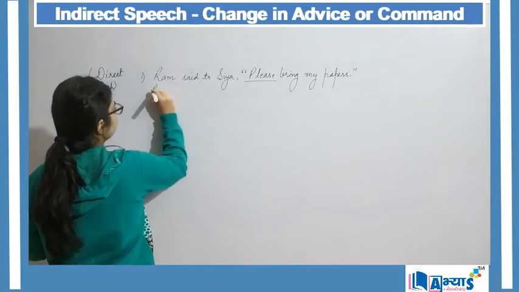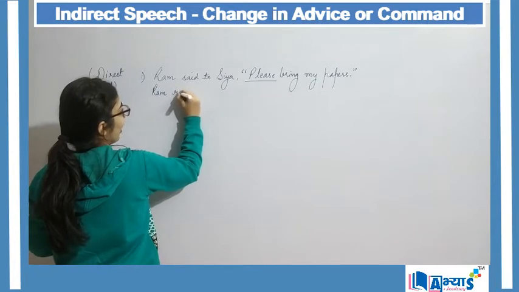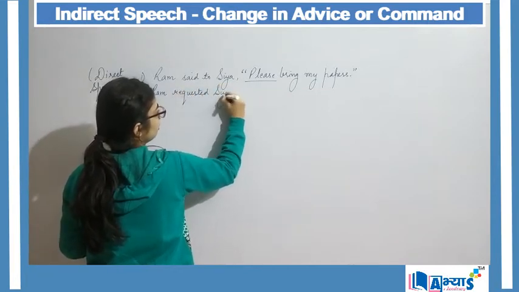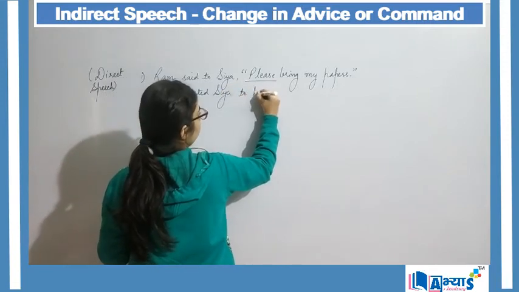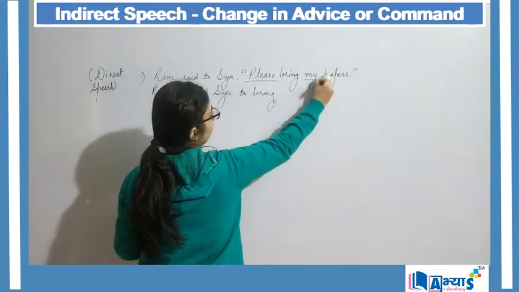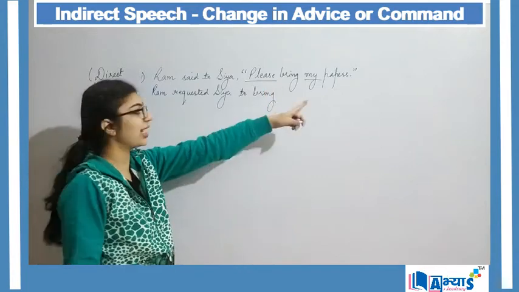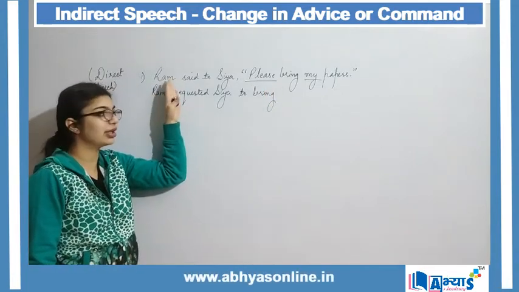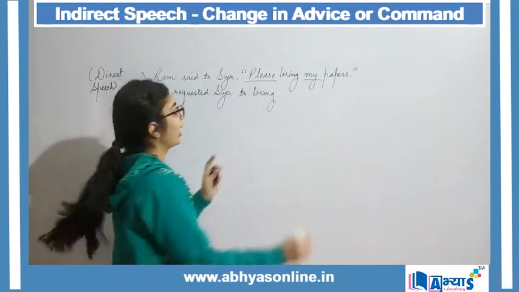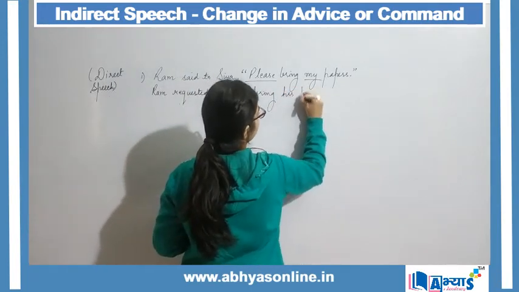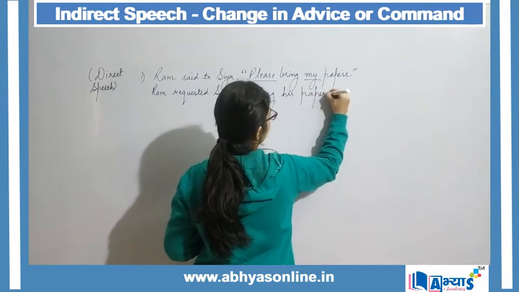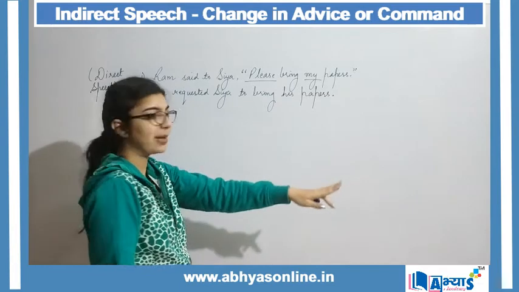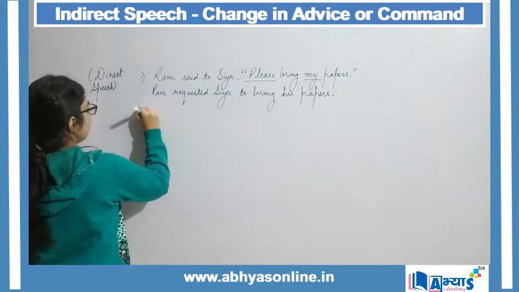So Ram requested Sia to bring. Now here who is saying this sentence? Ram. Ram is a boy or a male member. So please bring his papers. So Ram requested Sia to bring his papers. Another example can be